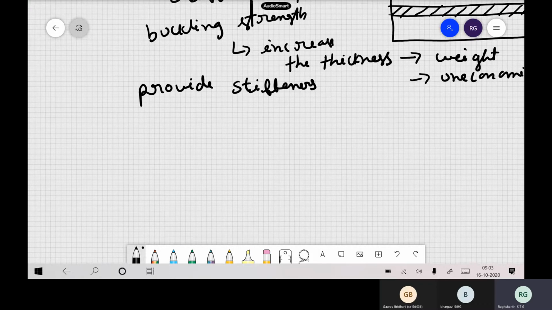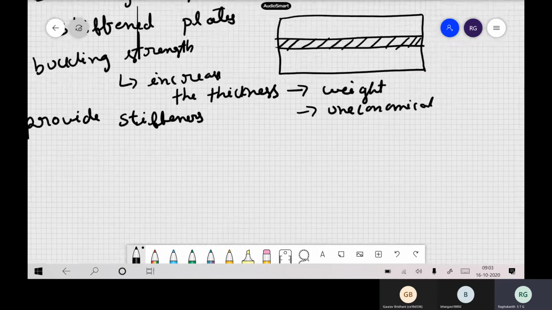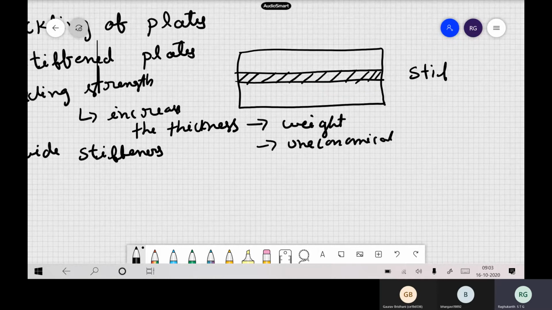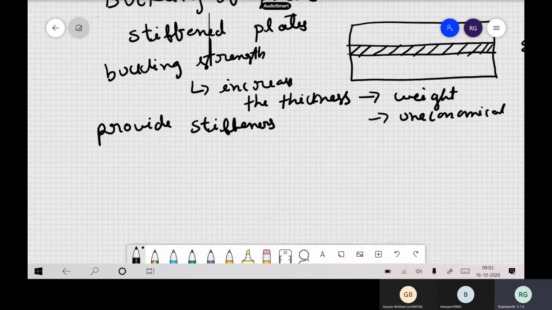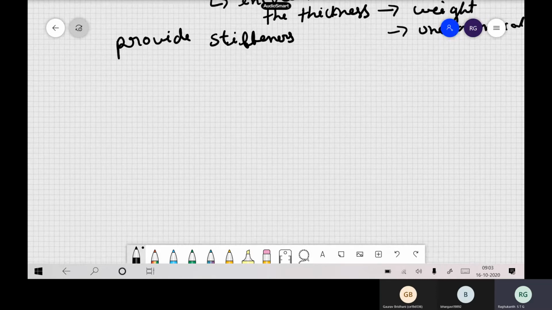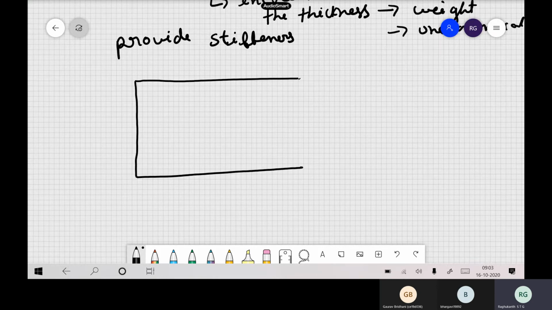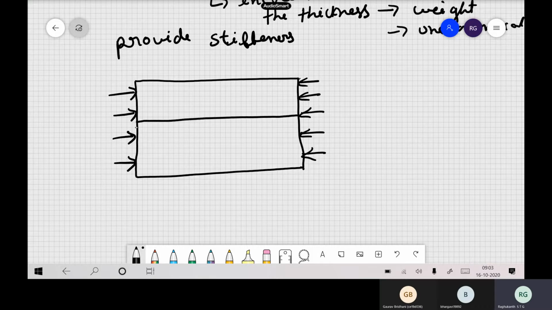In our last class, we started how to analyze these types of stiffened plates. You can have a longitudinal or vertical stiffeners also. How do we handle these problems? We already started the derivation. We have taken a plate which is subjected to Nx, a compressive load. To increase its stiffness, we have provided a small stiffener at the middle of the plate. So this is our stiffener.